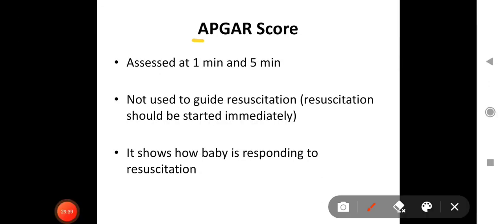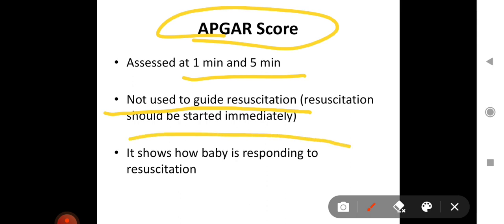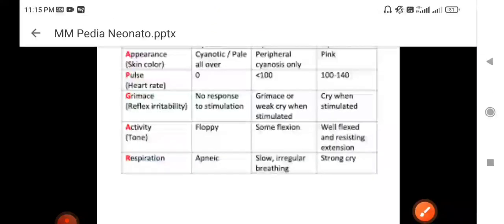Now, what is the Apgar score? The Apgar score is usually assessed at 1 minute and 5 minutes after birth. It is not used to guide resuscitation. Mind it, it's not used to guide resuscitation. It's not like you first calculate the Apgar score and then you start resuscitation. Resuscitation should be started immediately after birth if required, and the Apgar score has to be calculated at 1 minute and 5 minutes. What does it show? It just shows how the baby is responding to resuscitation.